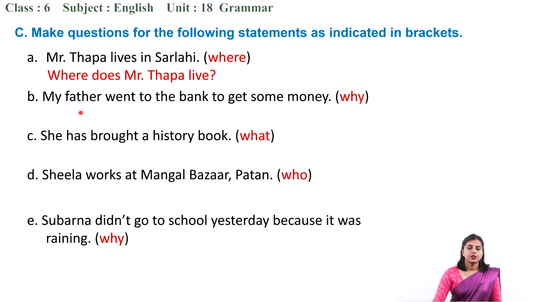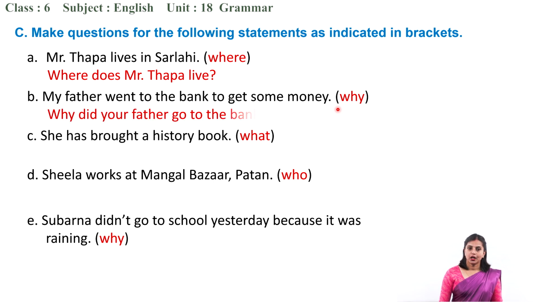The next one is, my father went to the bank to get some money. You have to use the WH word why. So what can be the question? Can you just tell me? Yes. Why did your father go to the bank? My father changed into your father. Because we generally don't ask questions to ourselves. We don't ask questions to ourselves.